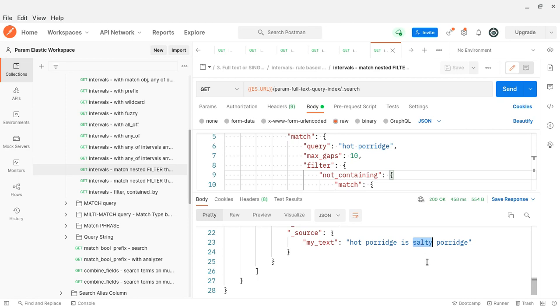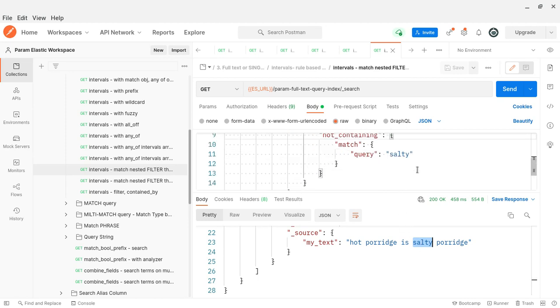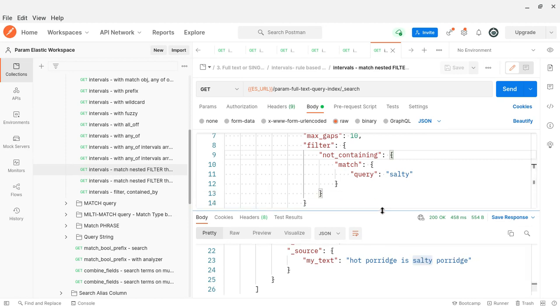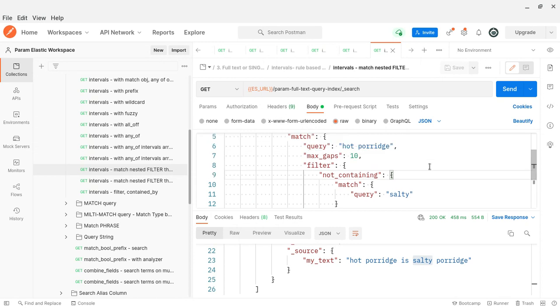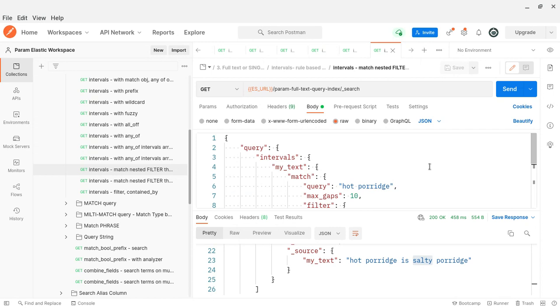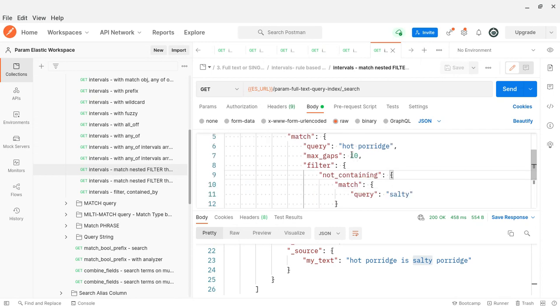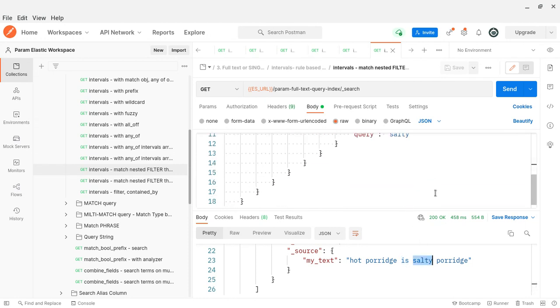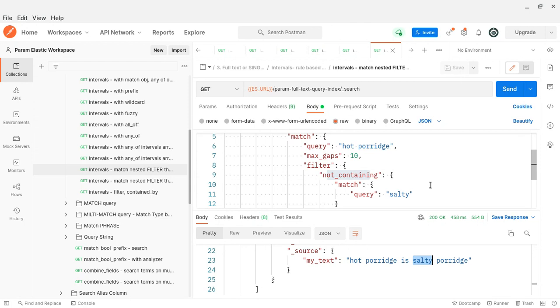Max gaps 10. The filter is not_containing match salty, so salty should not be there, and obviously this document should not come. I don't know why it is coming. Salty is not containing, so is it the reverse? Let me put one.